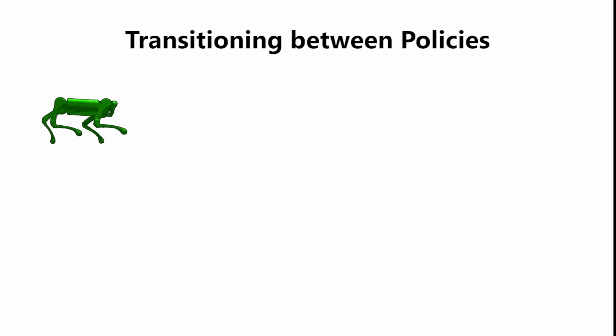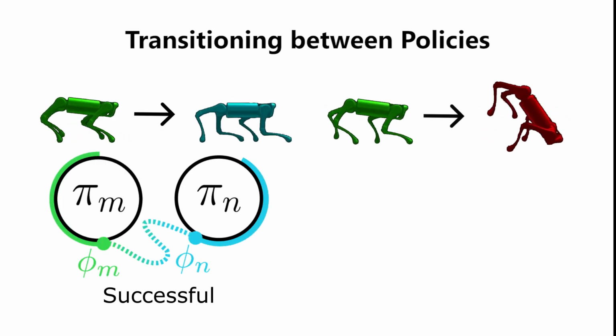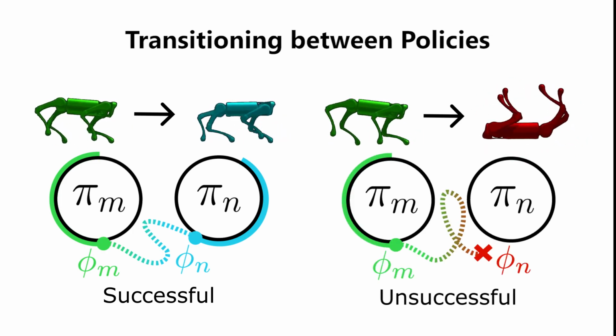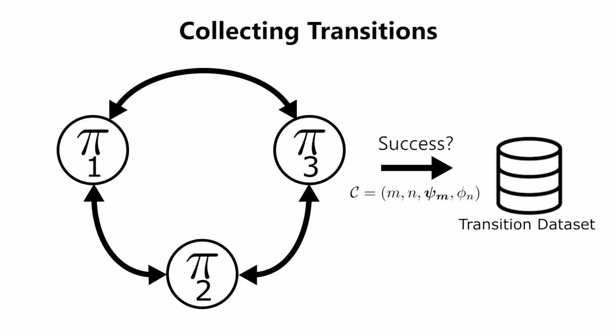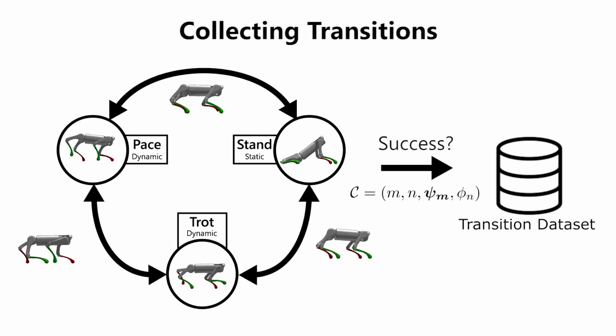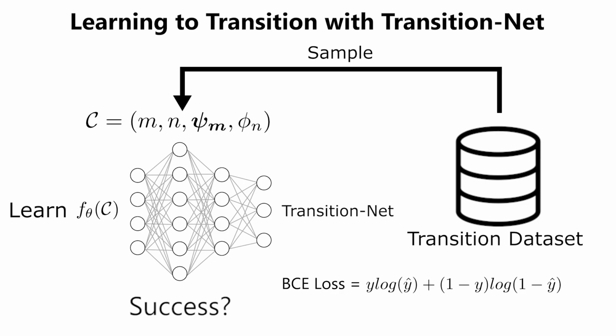With a library of robust but independent policies, we need to introduce a mechanism that links the policies and enables the transition between any pair in the library. We construct a dataset by executing transitions with a random strategy between every policy pair available in the library. Then, we learn a mapping between the latent representations of the current running policy and the success of a transition. This function is modeled by a neural network and is called the transition net.